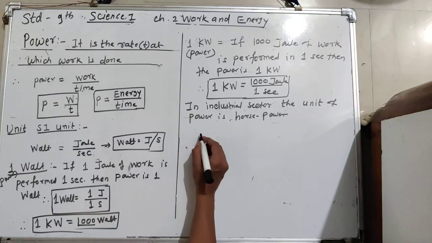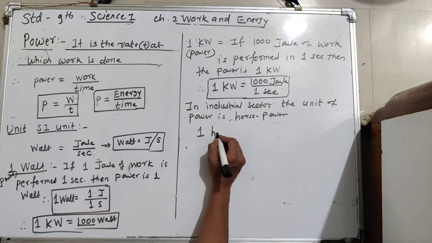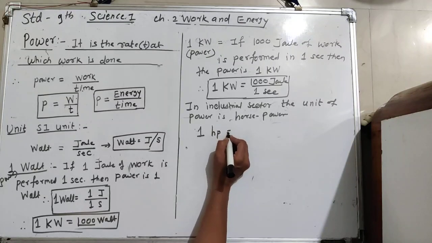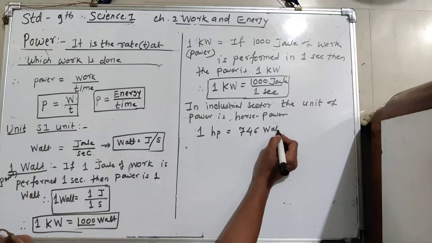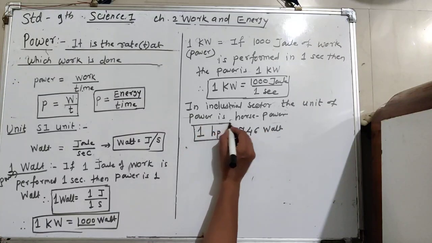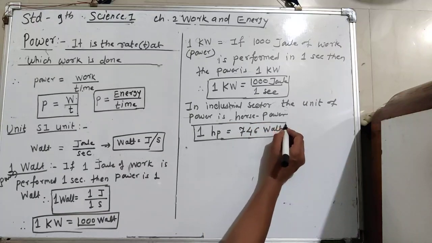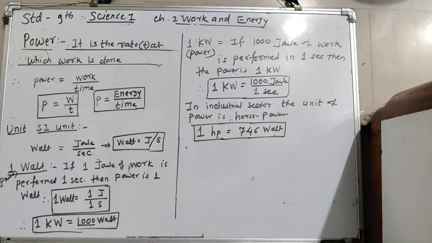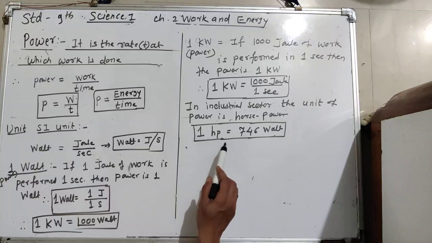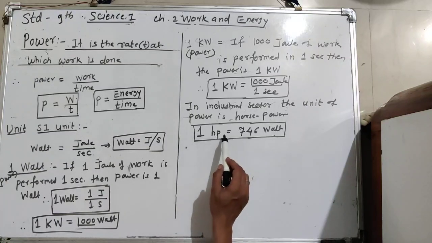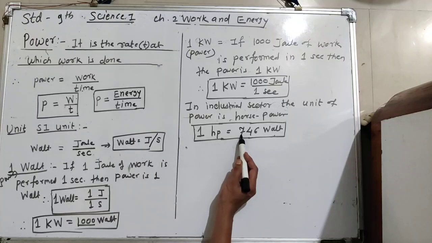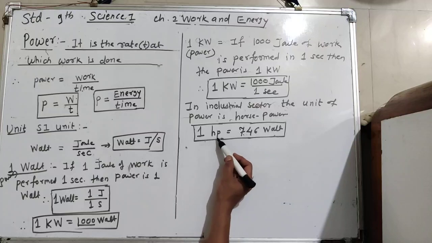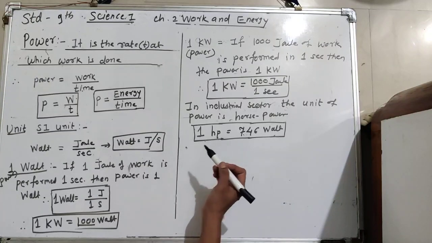So what does 1 horsepower mean? 1 horsepower, in short called HP, is equal to 746 watt. The motor which we are using at our home for water has the capacity of 746 watt, that is 1 HP power. It has the power of 1 HP.